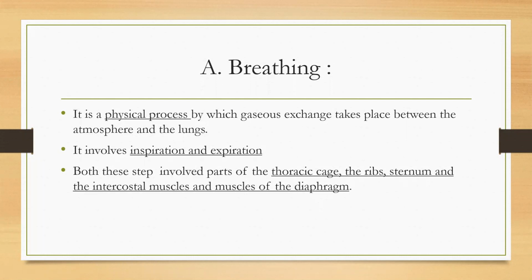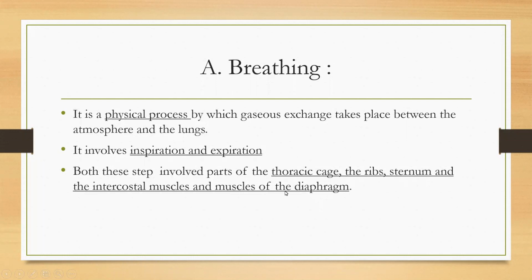The volume of the thoracic cage increases; the ribs, the sternum and the muscles contract and relax, thus bringing about inspiration and expiration. The breathing process involves inspiration and expiration, carried out with the help of the thoracic cage, ribs, sternum, intercostal muscles, and muscles of the diaphragm.